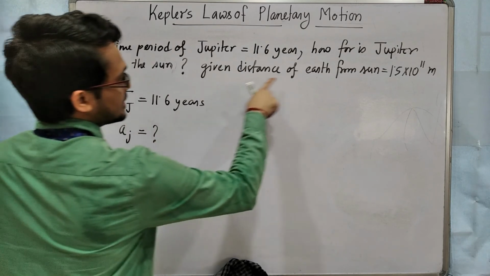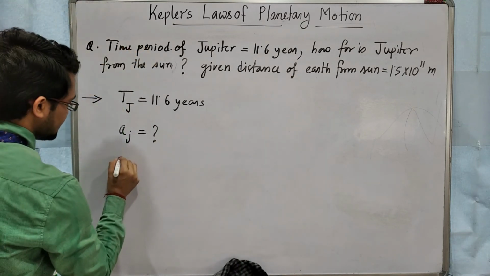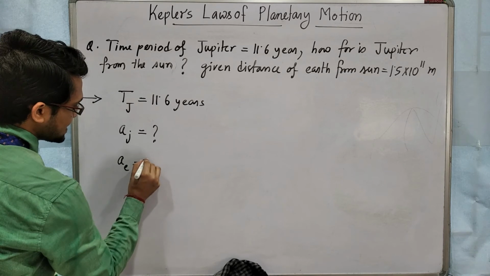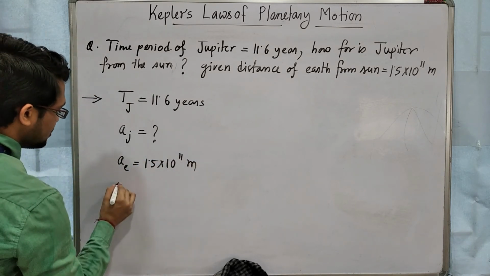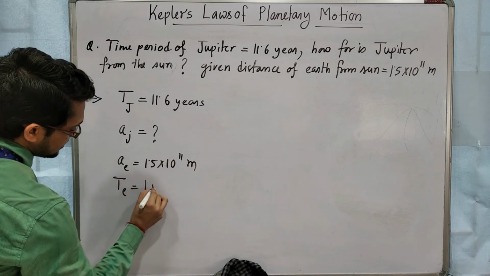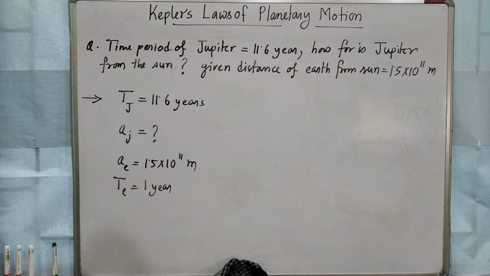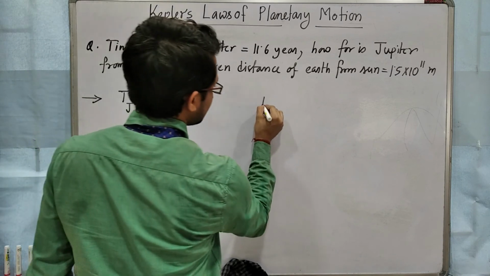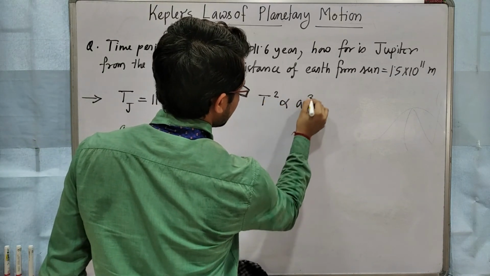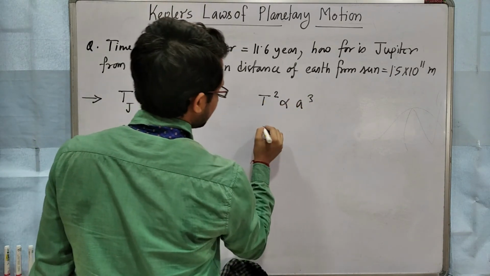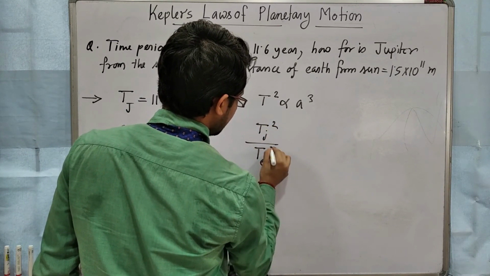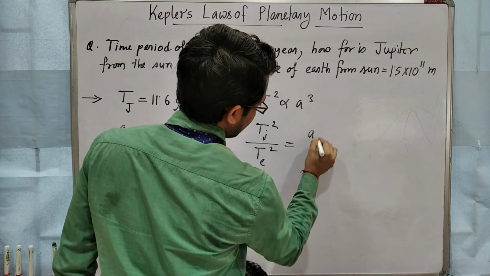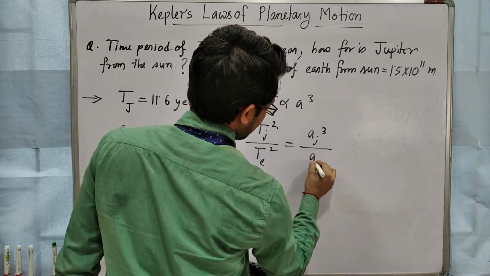What is given? Distance of Earth from the sun, that means Ae is given. And we know that Te is 1. Right? So we will use that simple relation, T square proportional to A cube. So we have to find Aj. So Tj square by Te square equal to Aj cube by Ae cube.